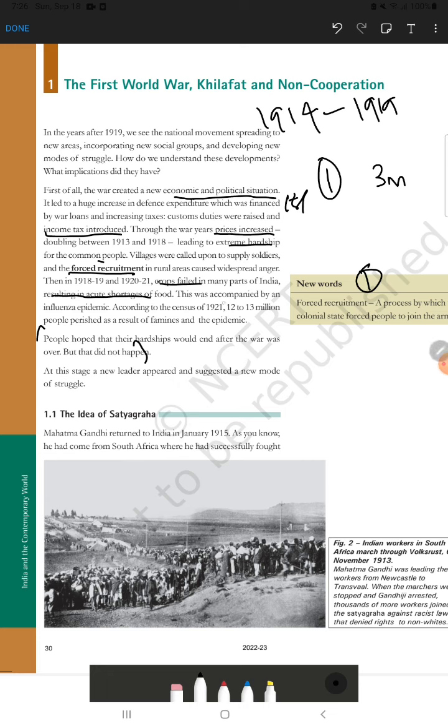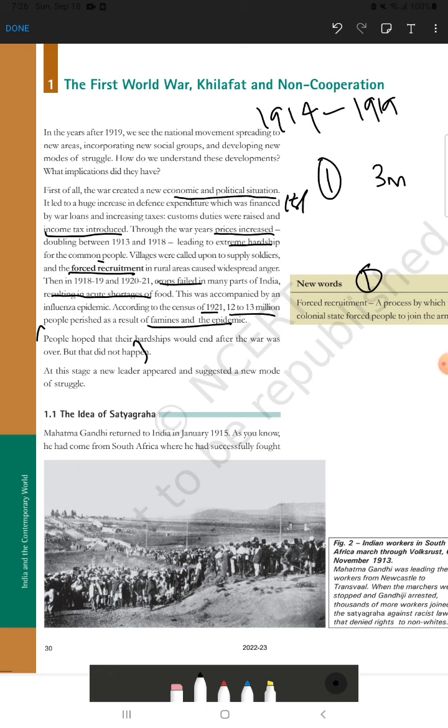Then the fifth point is, you will find out, in 1921 after the First World War 12 to 13 million people perished, meaning died as a result of the famine and epidemics. Famine means bhukmari, they didn't get food, they didn't get adequate and basic necessities of life and they died.